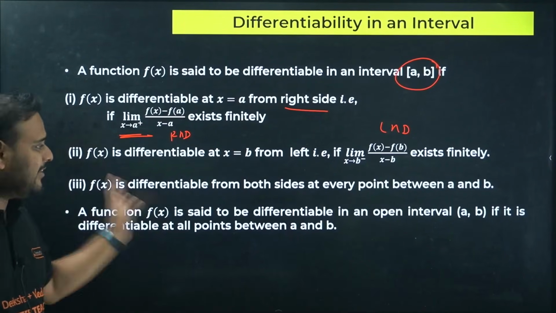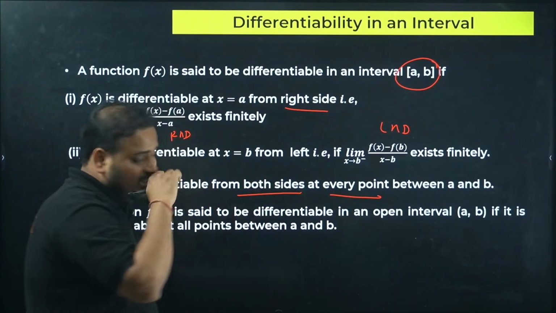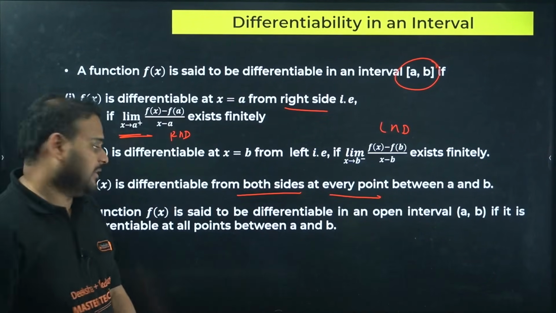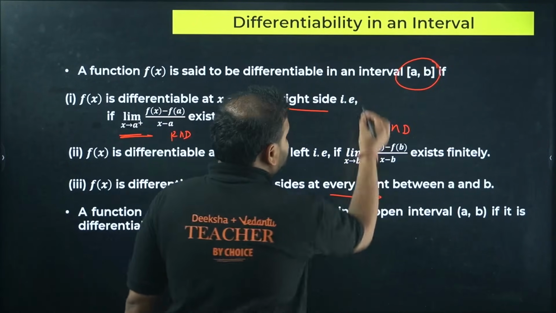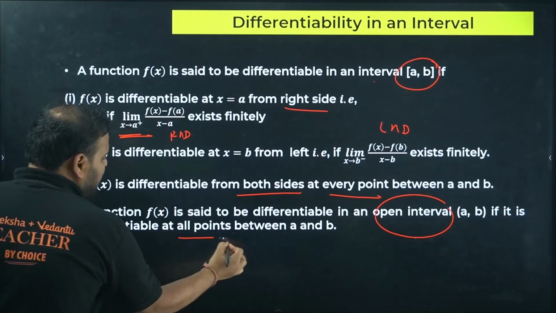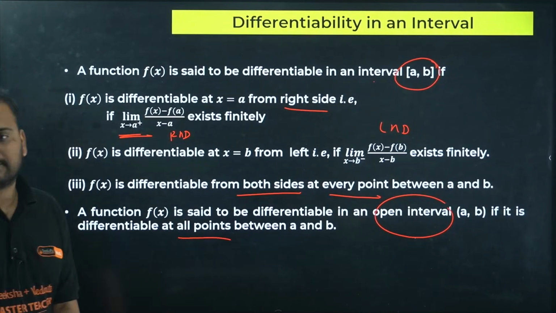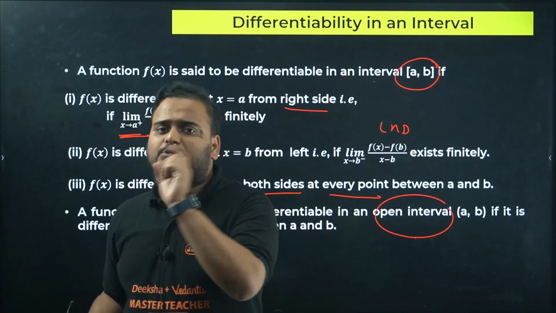And of course, at every point it should be differentiable from both the sides. Means at every point it should be differentiable basically. And a function f(x) is said to be differentiable in any open interval. This was the closed interval, this is the open interval. Again, at all the points, it should be differentiable from both the sides. I'll repeat. For open interval, same case. At all the points, it should be differentiable.